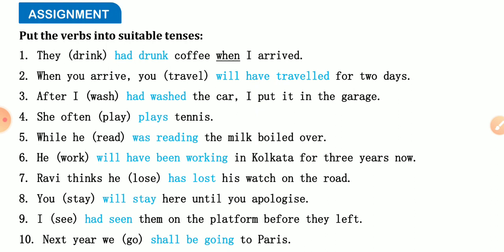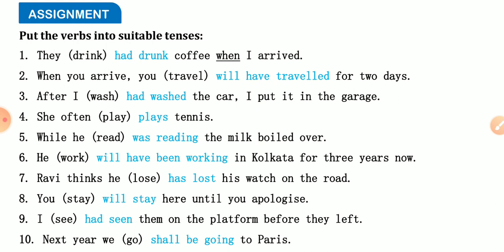She often plays tennis. Often is such an adverb as well as a timing word which can be used in either present indefinite or past indefinite tense. While he was reading, the milk boiled over. Means one incident took place and after that the second incident took place.